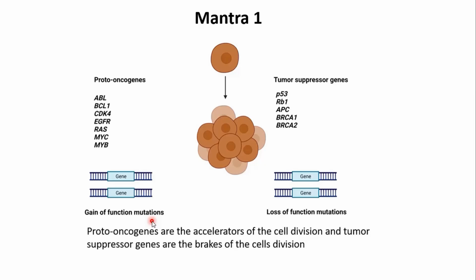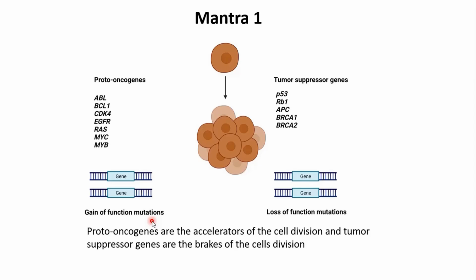The second set of genes for the regulation of cell division is the set of tumor suppressor genes. The function of these genes is to act as brakes of cell division. Whenever there is trouble in different phases of the cell cycle, these genes come into action and stop the cell cycle.